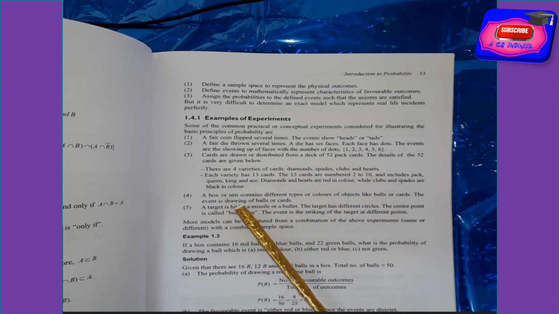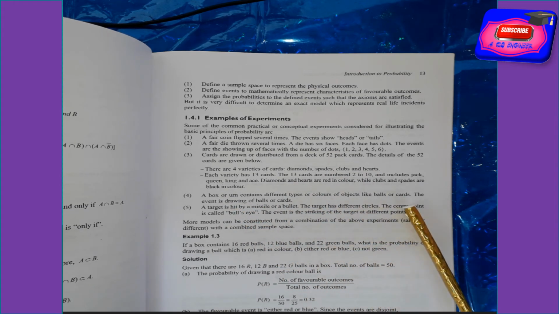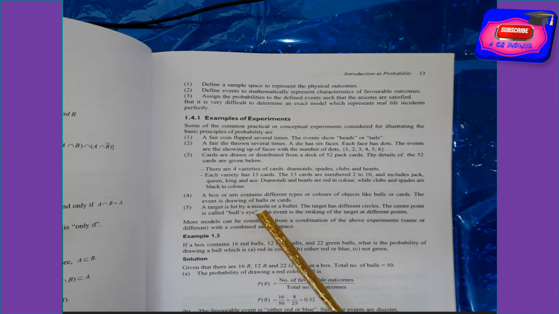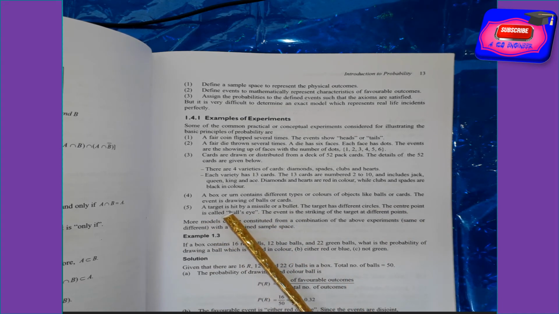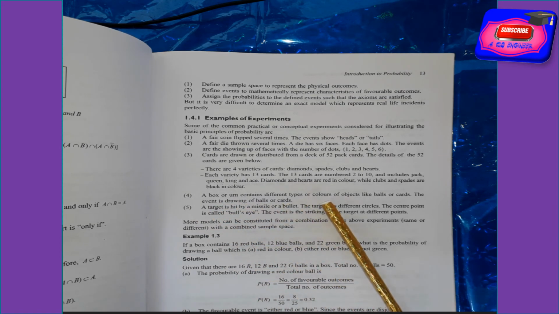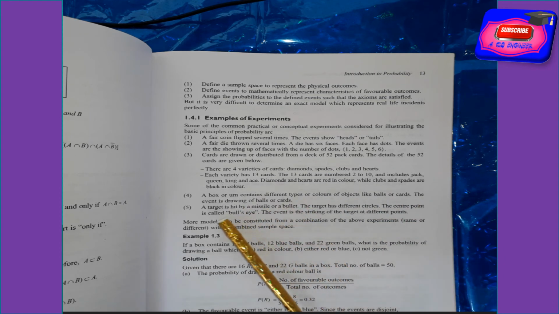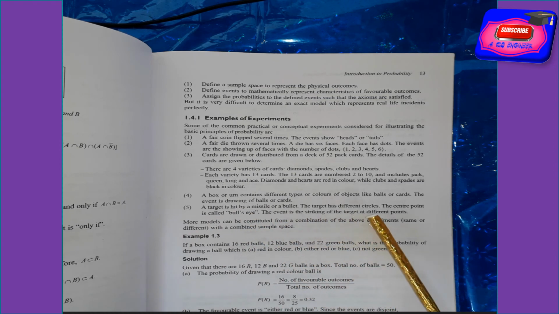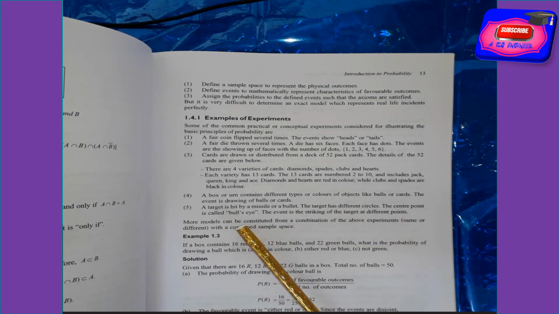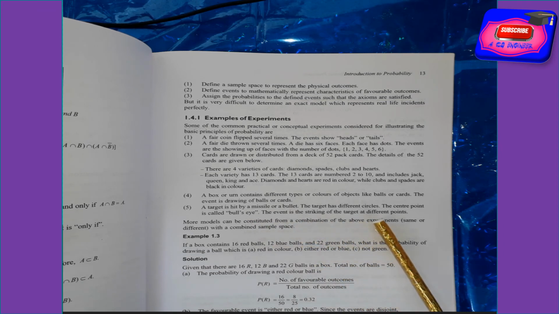The fourth experiment: a box or urn contains objects of different colors, like balls or cards. The event is drawing balls or cards. The fifth experiment: a target is hit by a missile or a bullet. The target has different circles, and the center point is called the bull's eye. The event is striking the target at different points.